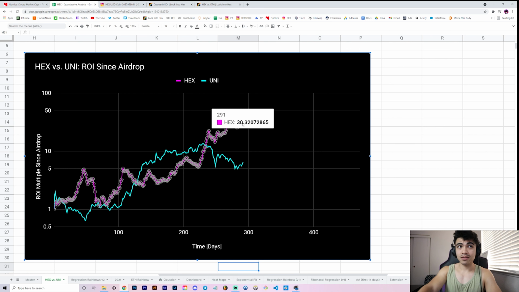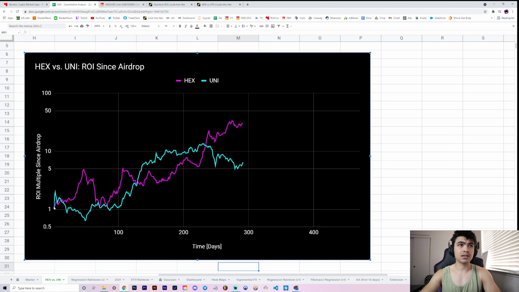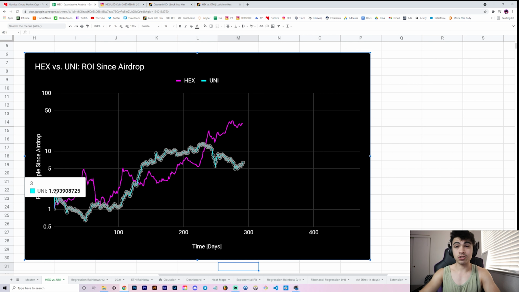That means that if you had dumped your UNI, which was 400 UNI, right, and if you had dumped that for HEX at the time, you would have gotten, right, price was ranging, so if you dumped it that very day, or if you dumped it a day or two or three after, you actually might have gotten a slightly better deal. As you can see, we had this little run up on UNI for the first 3 days or so, where you could have gotten like a 2x better deal. So there's definitely some wiggle room in here depending on where you sold, right, where you dumped your UNI.